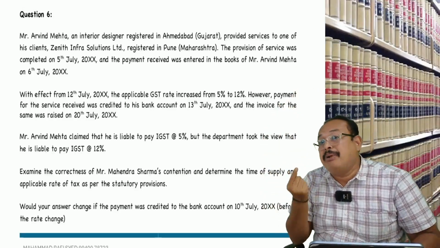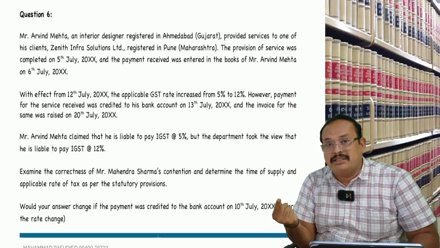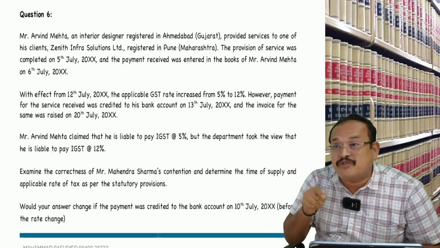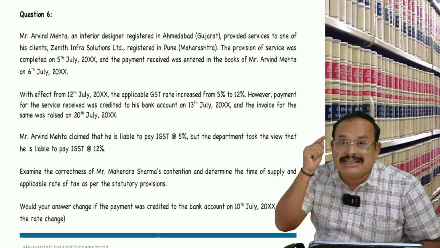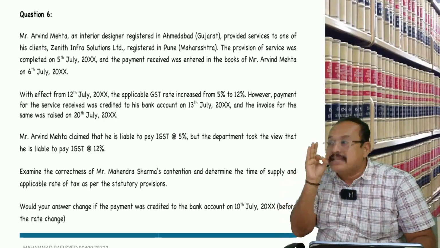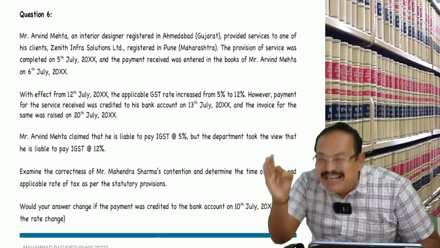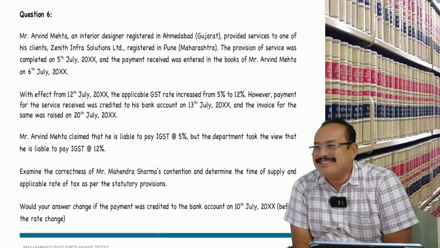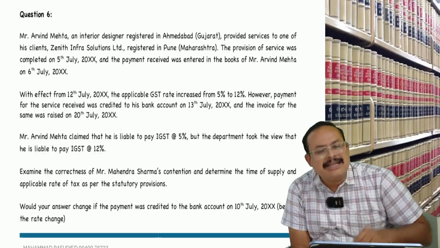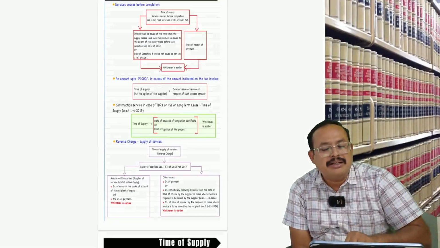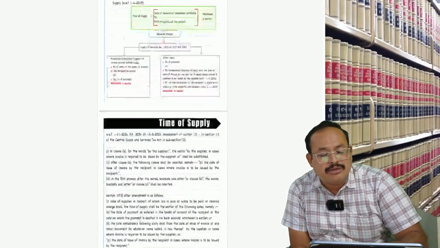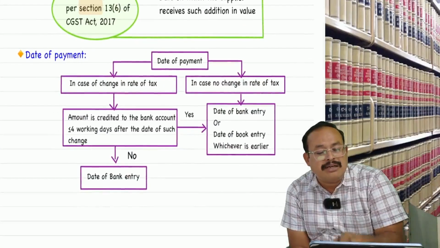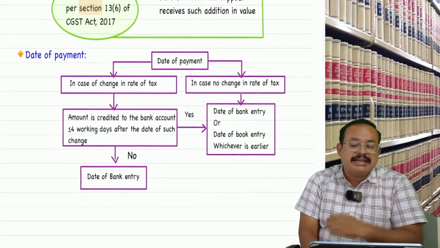Suppose the banker gives the credit after expiry of 4 working days from the date of the change in the rate of tax, then the bank entry is the only date of payment. That's all, nothing else. Is it clear, my dear? Is it there in the material? It's not a new thing. Have I said anything new to you? No. There is clear-cut information. Look here: date of payment in case of change in rate of tax.